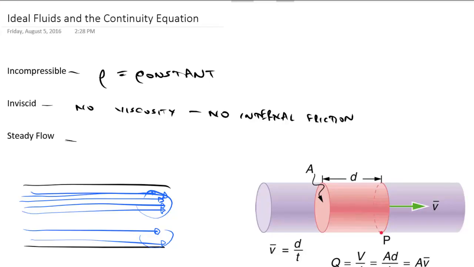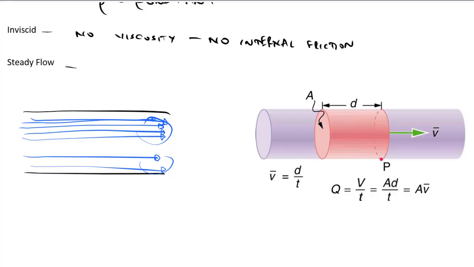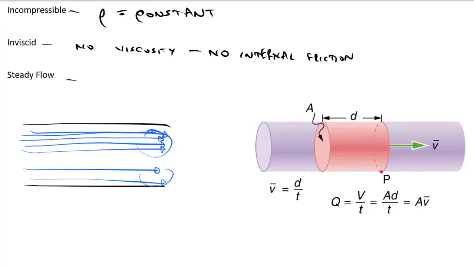Okay, so now next thing, let's define this flow rate. Let's say we have a pipe here, and we have a chunk of fluid flowing through it. Now this fluid has some area to it, and then it passes through this distance in this much time. And it passes through at an average velocity or average speed of v bar here.